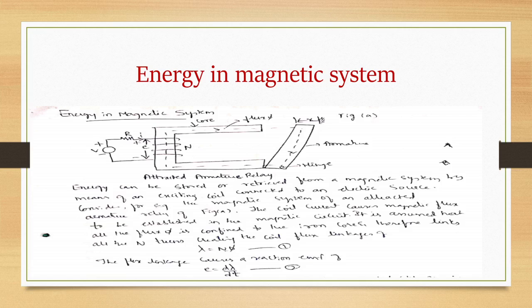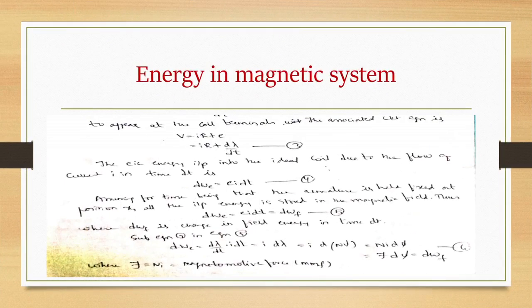Now the flux linkage lambda is given by n into phi, where n is the number of turns and phi is the flux. Flux linkage will cause a reaction EMF E equal to d lambda by dt, according to Faraday's law of electromagnetic induction. EMF will be induced whenever there is a change in flux linking with the coil, and it is equal to the rate of change of flux linkages. So E is equal to d lambda by dt.